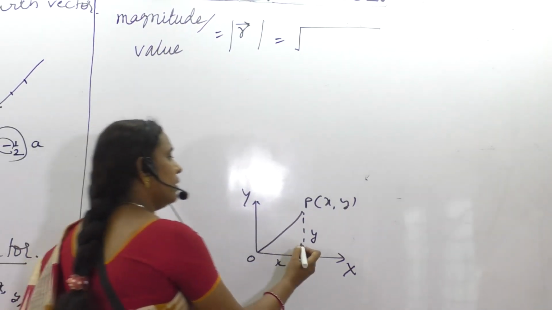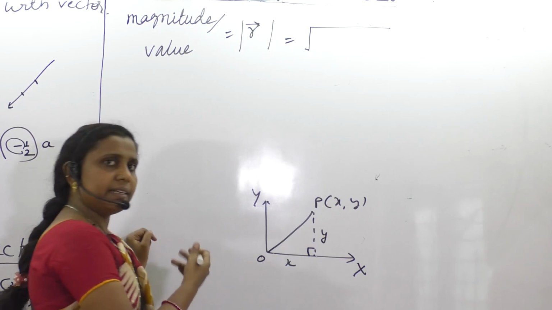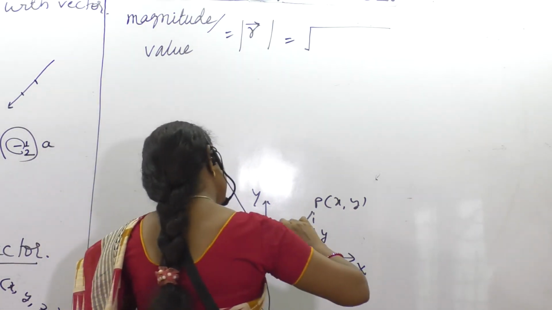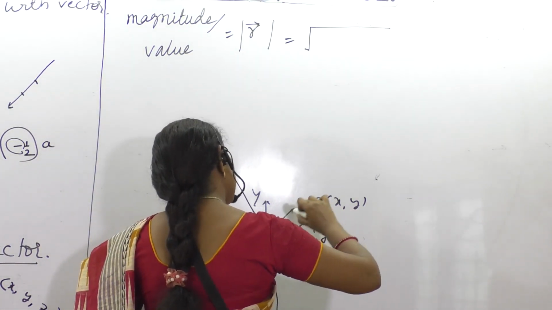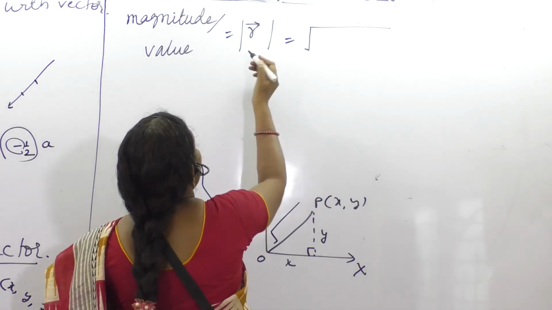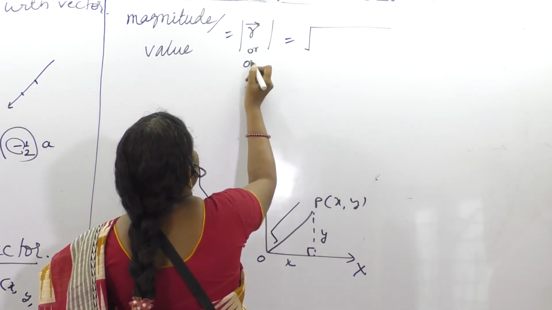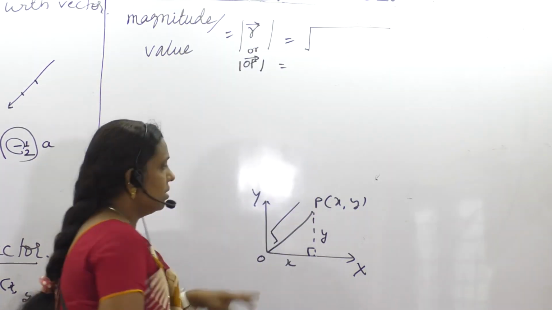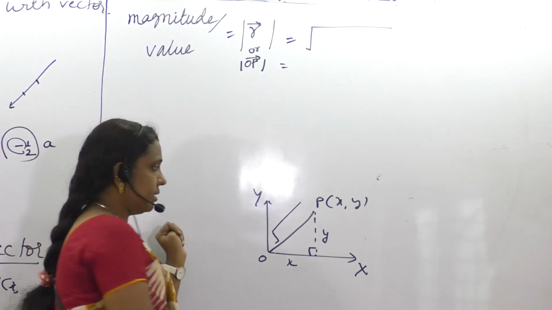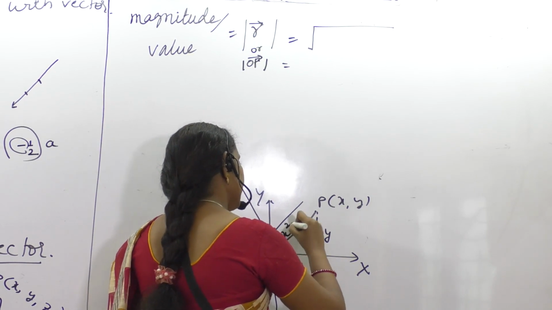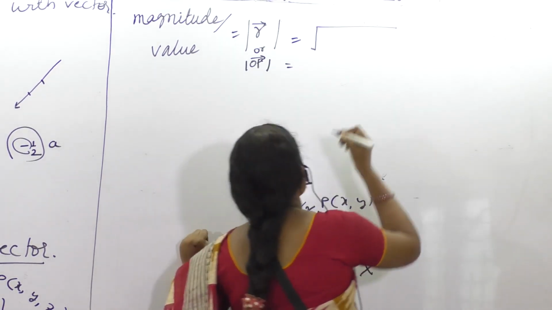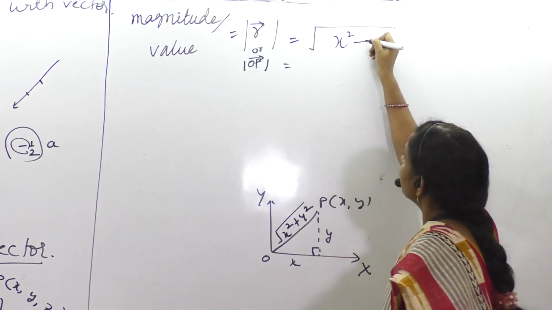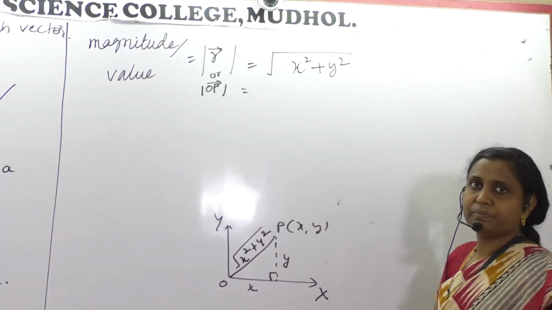Perpendicular, as I said, means it will be like a right angle triangle. Hypotenuse is OP, and OP is nothing but r. So from the right angle triangle, what can you say? This will be x square plus y square.